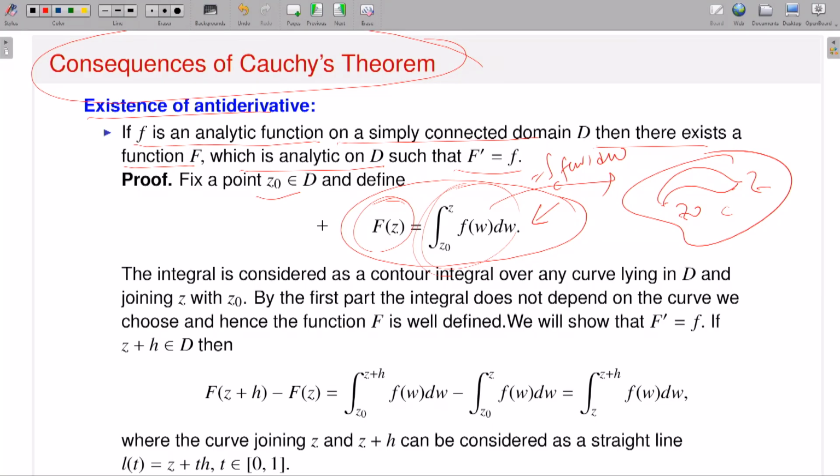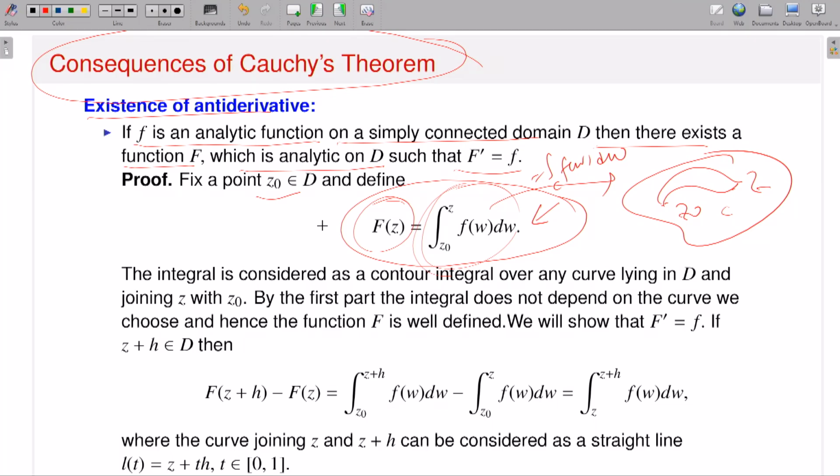Okay, so therefore once capital F is well defined, the next part is to show that this capital F is differentiable and the derivative of capital F is exactly equal to small f. That means small f possesses what is called an antiderivative. So the Cauchy-Goursat theorem will be very useful to talk about the existence of an antiderivative, or primitive, of my function small f.